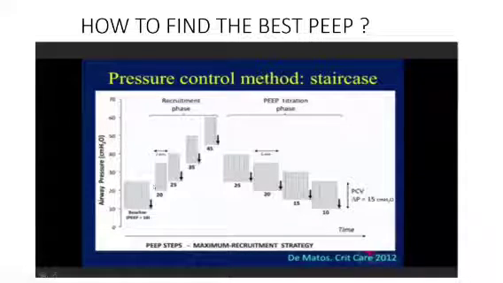Okay, so I have kept a plateau pressure of 25. To tell you, we can't differentiate plateau or peak pressure in pressure control. What we are delivering is the plateau pressure only in pressure control. So we keep a max pressure of 25 and a PEEP of 10, making a driving pressure of 15.